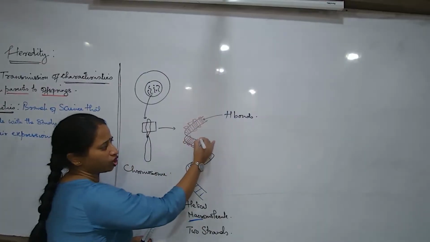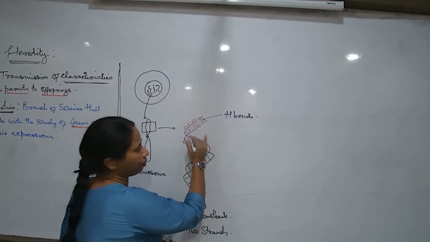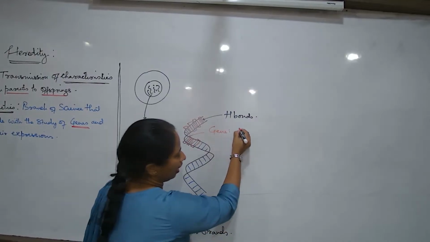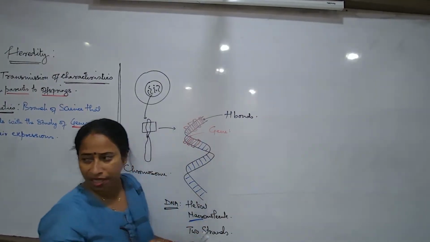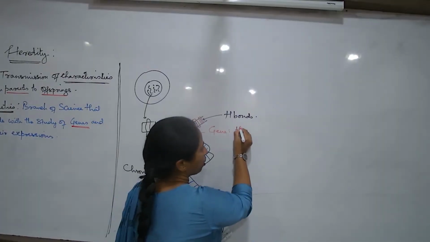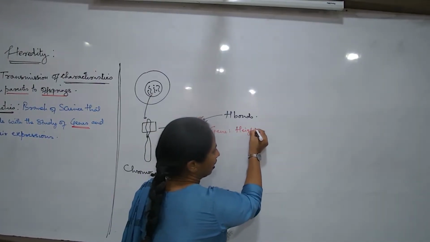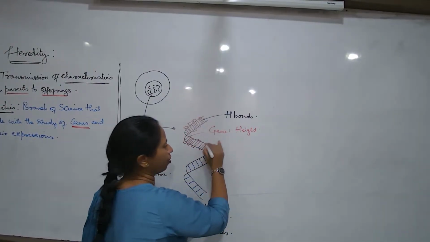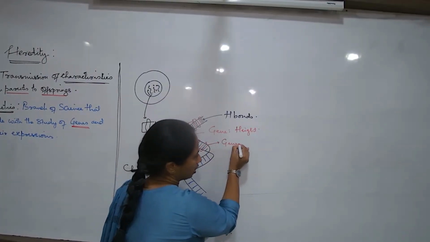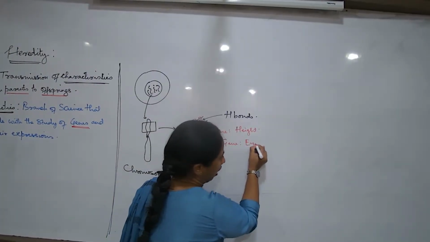And if checked and analyzed, it would be seen that every single segment is actually controlling certain character that we show. For example, I may talk about that one particular segment is responsible for the height maybe. Another specific segment is responsible for the eye color.